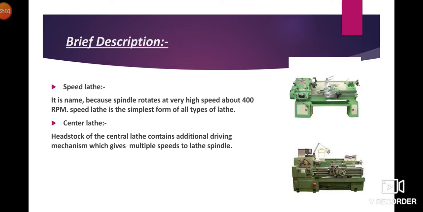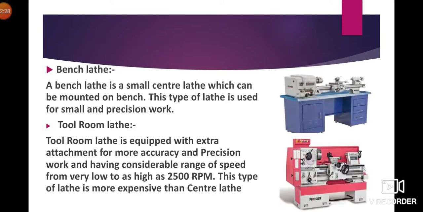Second, center lathe. The headstock of the center lathe contains an additional driving mechanism which gives multiple speeds to the lathe spindle. In the center lathe, there is a multi feed mechanism which helps us give feed to the mechanism according to our requirement. Bench lathe. Bench lathe is a small center lathe which can be mounted on a bench. This type of lathe is used for small and precision work. As we see in this image, the lathe is mounted on a bench, thus it is called a bench lathe.